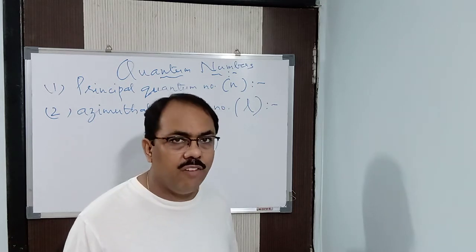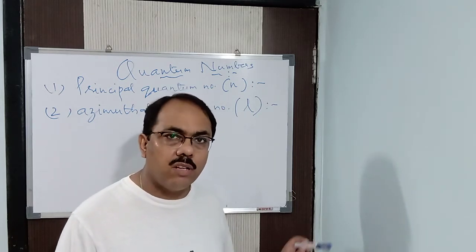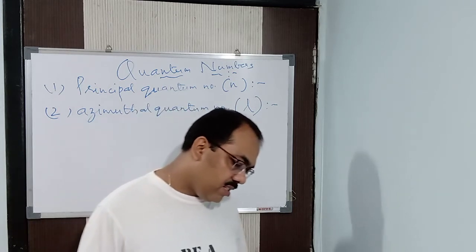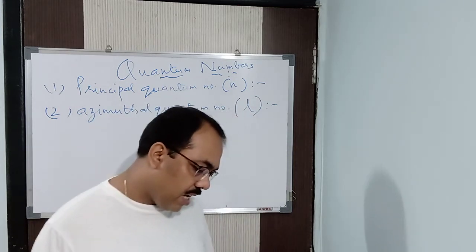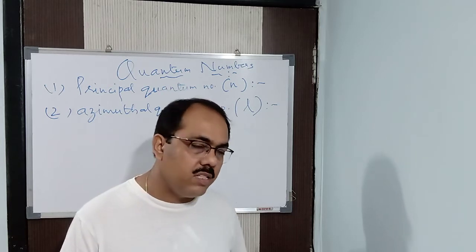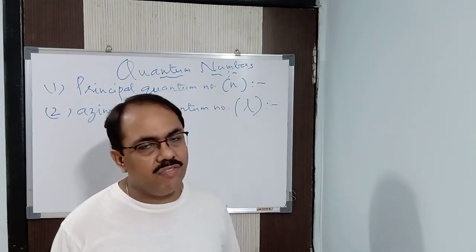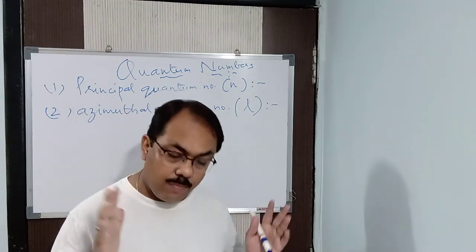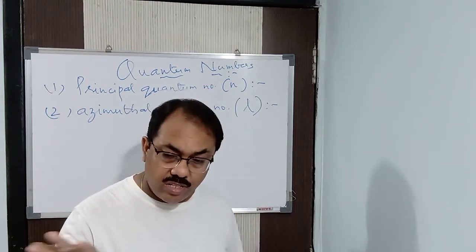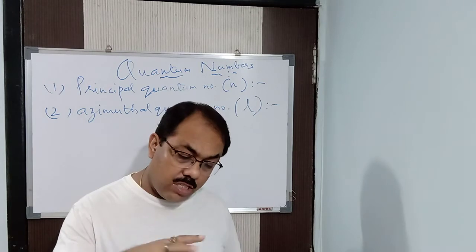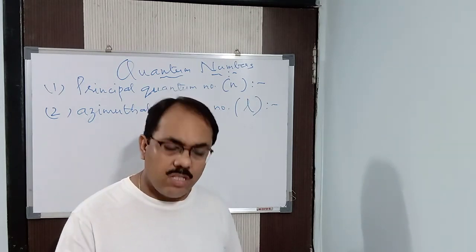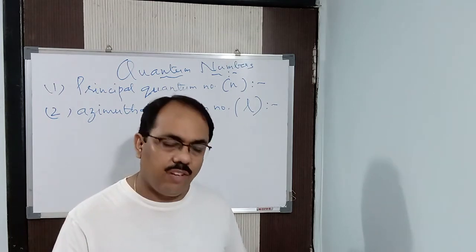It was verified in the case of multi-electron atoms. So within the same principal shell there are a number of subshells or sub-energy levels. It was justified in that way. So there must be some subshells or sublevels in which the electron resides, due to which they have a slightly different amount of energy from that of the shell.